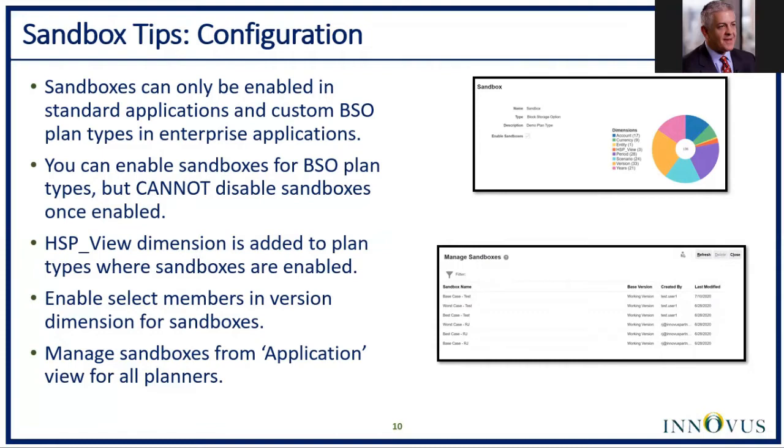All right, you can enable sandboxes for BSO plan types, and you'll see that here within the form, this is where you would go ahead and enable it. Once they're enabled, they can't be disabled. What happens when you enable sandboxes is a few things happen within the dimensions of the application. An HSP view dimension is added to plan types where sandboxes are enabled, and then it enables select members in the version dimension for sandboxes.